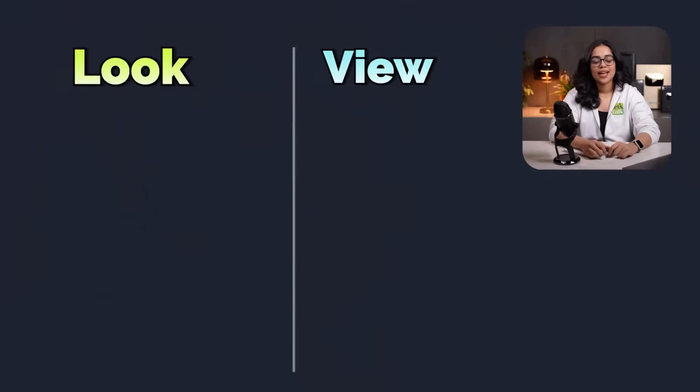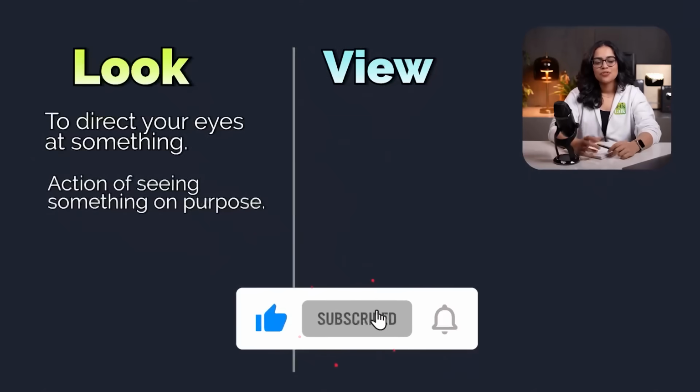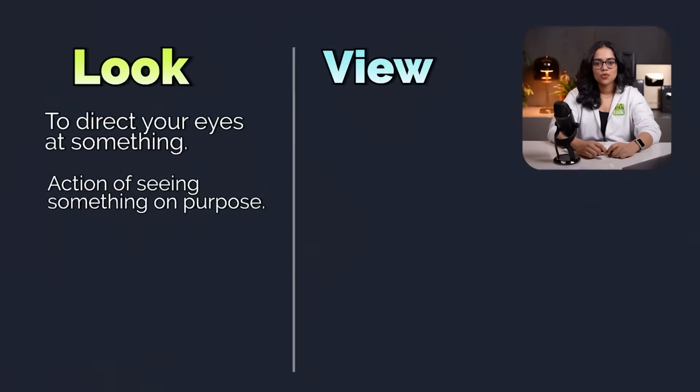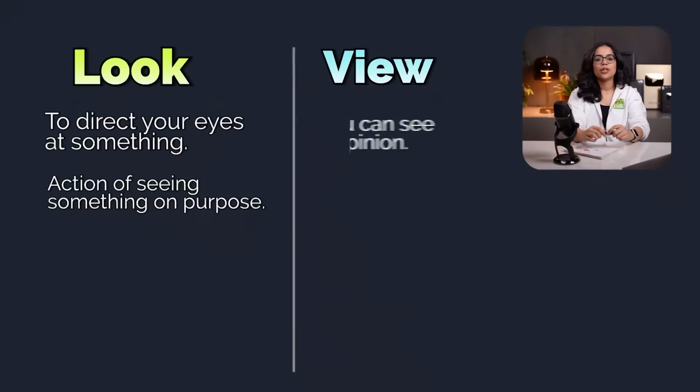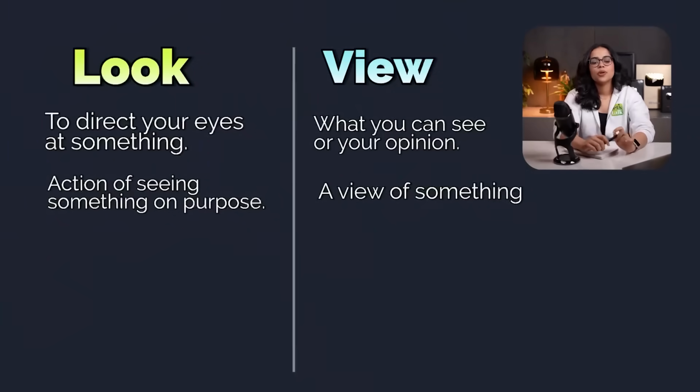Here comes the next confusing word pair, look and view. First, let's look at look. Look means to direct your eyes at something. It's the action of seeing something on purpose. And it's mostly used as a verb. On the other hand, view means what you can see or your opinion. It is a noun. It means a view of something. We use view for beautiful scenes or thoughts.